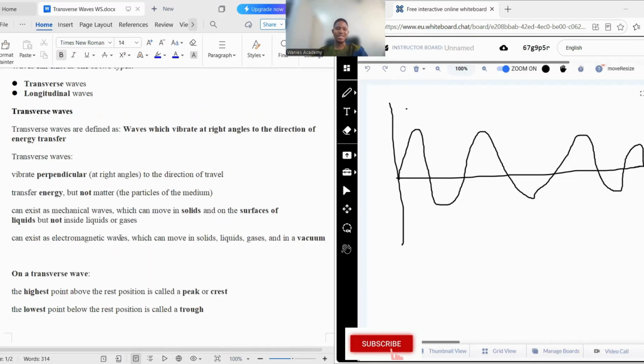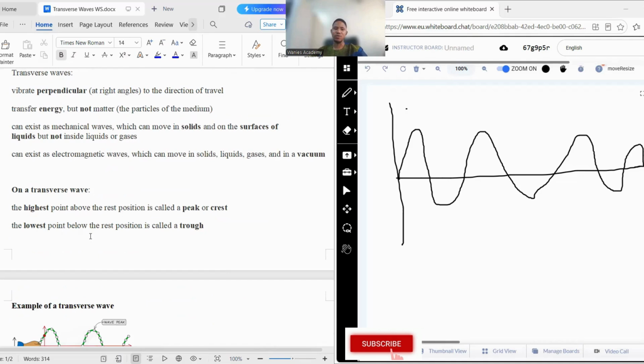And this wave can exist in electromagnetic waves. We have all the electromagnetic waves, all of them are transverse waves. They are radio waves, infrared, microwaves, ultraviolet, visible light, X-rays and gamma rays. All these waves are transverse waves.